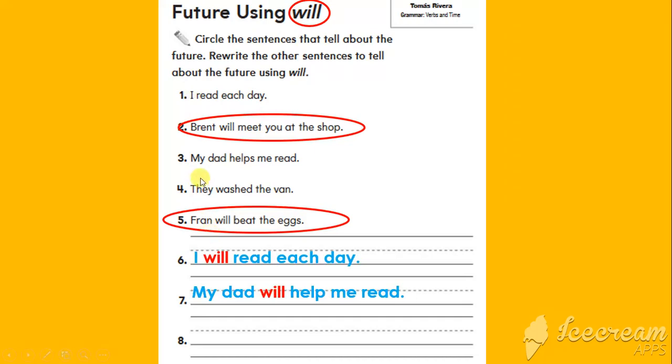In number 3, my dad helps me read. So the verb here has an s, so we are going to cross this s away and put the word will in front of it. So my dad will help me read.